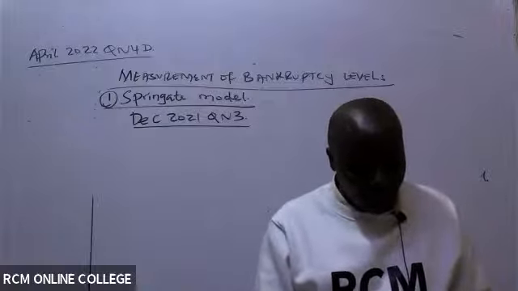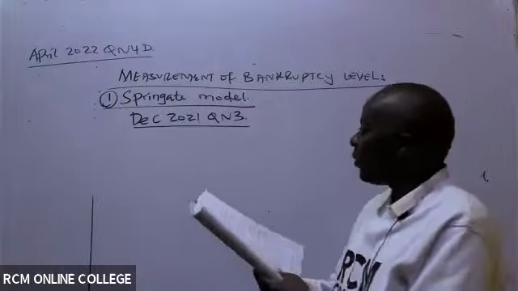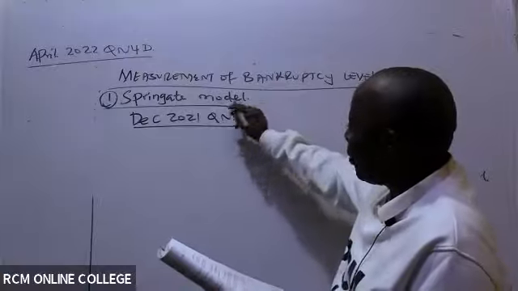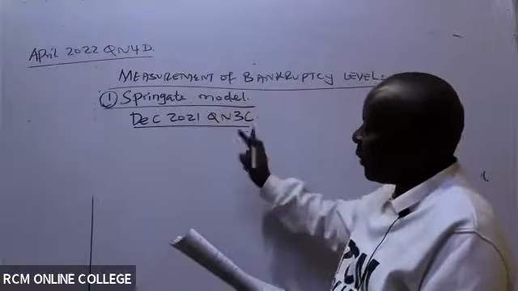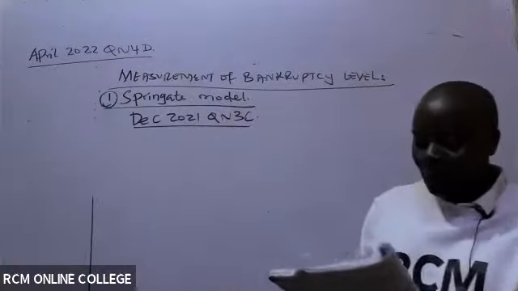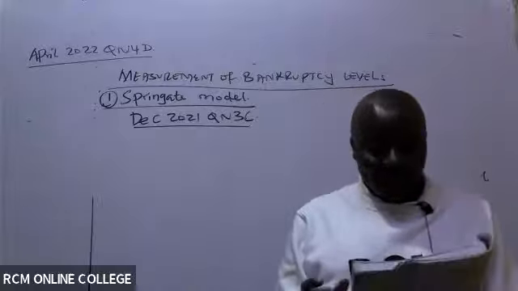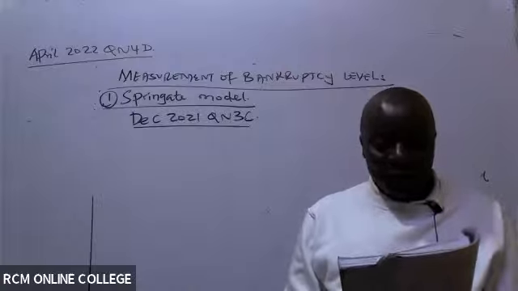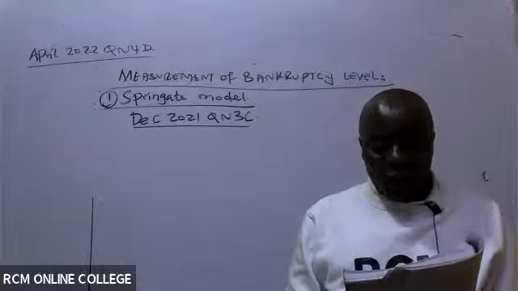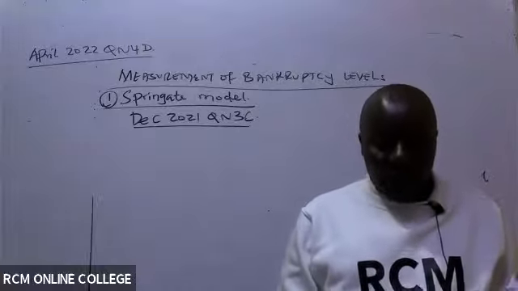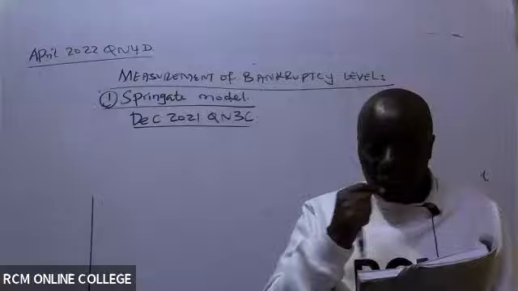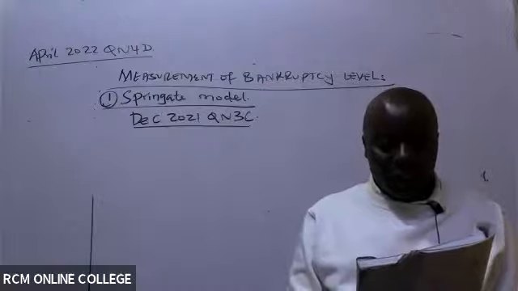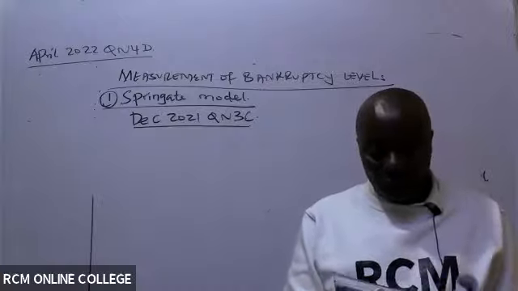So we are told it is part C. We start with part C. This is what is testing Springate. Sometimes students call it something else. We are told the following data relates to a company that operates in the manufacturing sector for the year ended 31st December 2020.